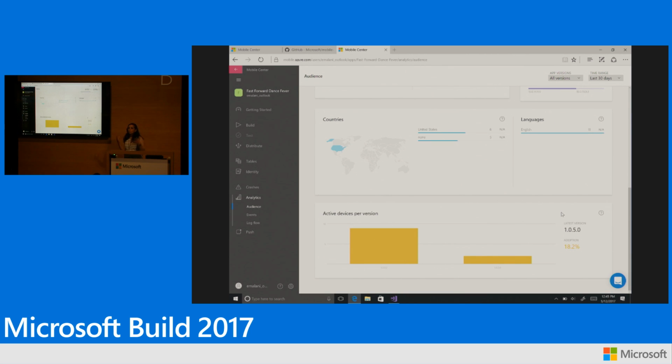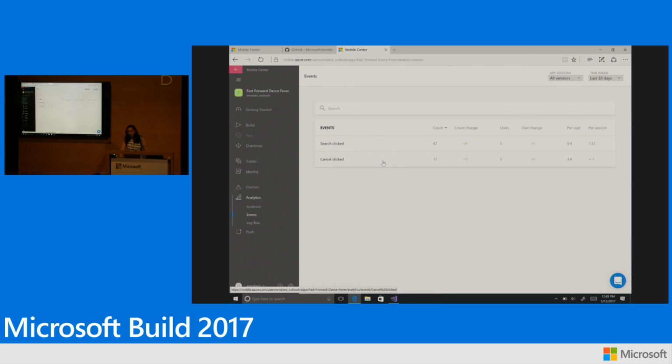And if you want to add more power, if you want to instrument custom events, you can go ahead, add our APIs, and we'll automatically log all those events. And you can see for my app, I'm already collecting how many times the search button was clicked or the cancel button was clicked. Well, that's great. You know how users are using your application, and you have all the data right away in our portal.